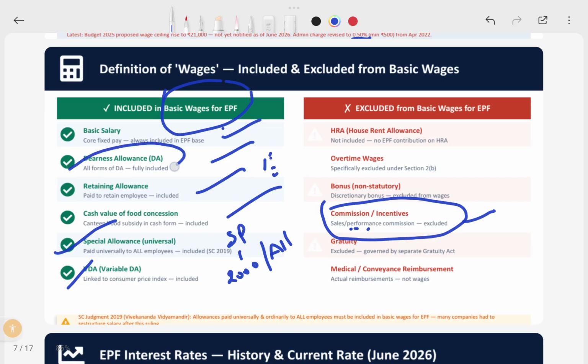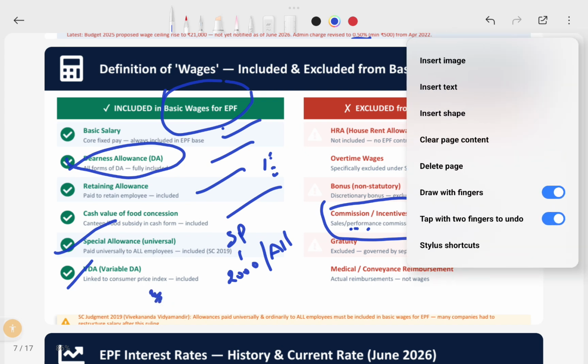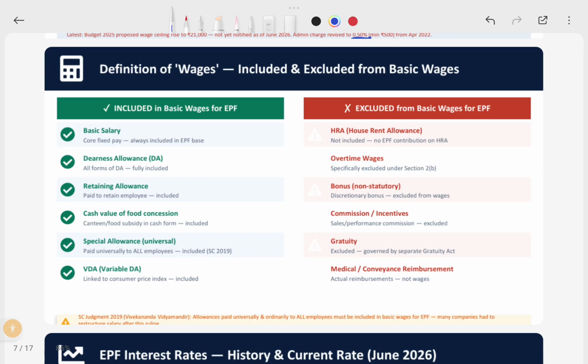Obviously, if it is in variable DA, say suppose sometimes they will pay once in a year at year end, that will be included in the PF wage definition. And what are the excluded items? HRA, even though it is fixed for the organization, is specifically excluded in PF calculation.